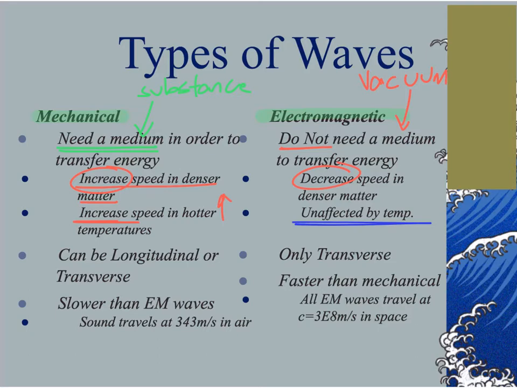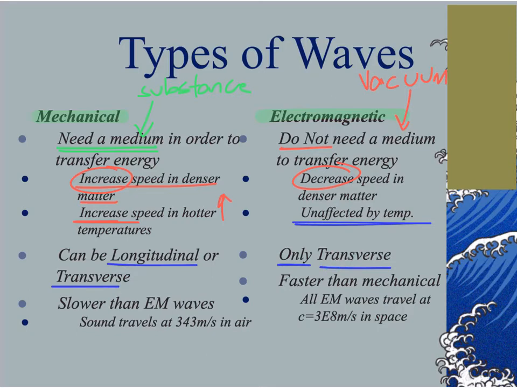Mechanical waves can be longitudinal, which we'll talk about here in a second, or transverse. They could be one of two waves. Longitudinal, just for a quick reference, is like a compressional wave. A transverse wave is kind of like our snake-looking waves. Mechanical waves can be either, whereas electromagnetic waves are only and all transverse.